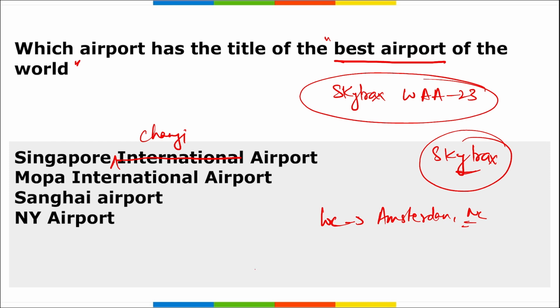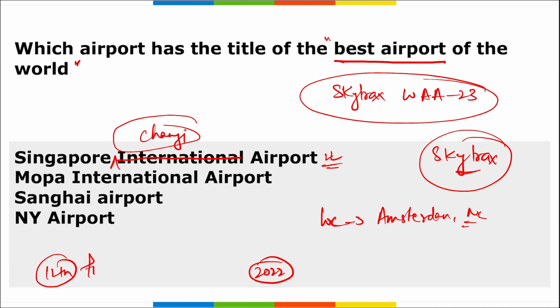All right, earlier it was the Hamad International Airport in Doha, Qatar for the year 2022, but now again for the year 2023, Singapore Changi Airport has won the title for the best airport in the world. Also, one more thing, Skytrax has awarded Changi Airport with the title of the best airport in the world for the 12th time.